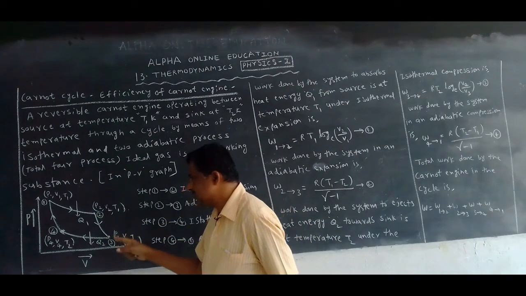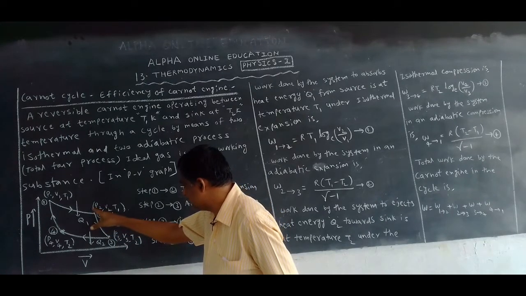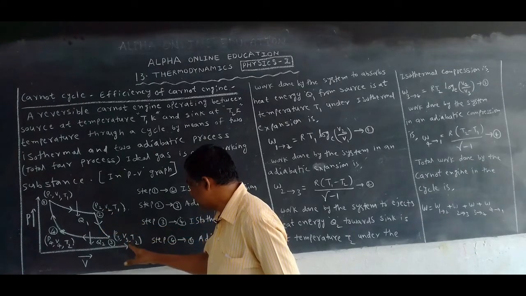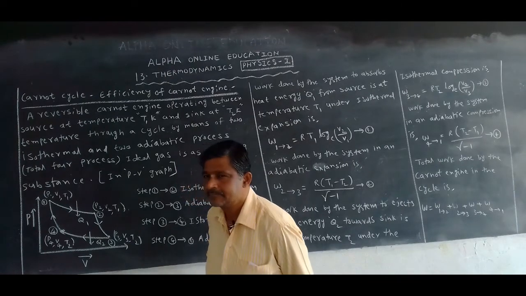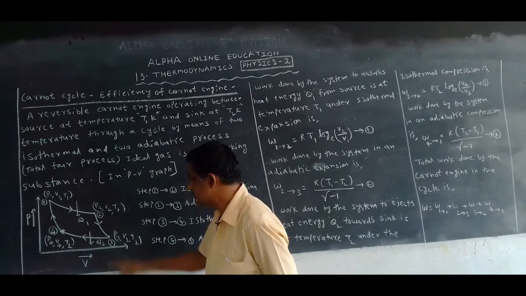Now the system on the insulating stand: its pressure P2 becomes P3, volume V2 becomes V3, and temperature T1 becomes T2. Why? Because in an adiabatic process, pressure, volume and temperature change.